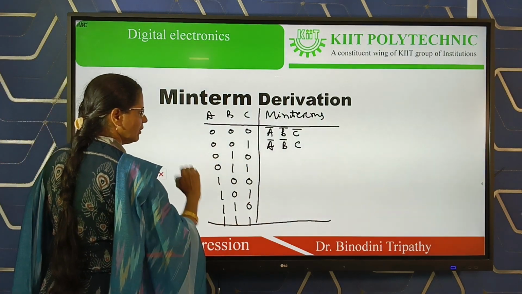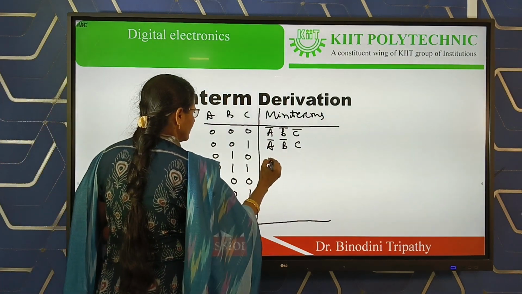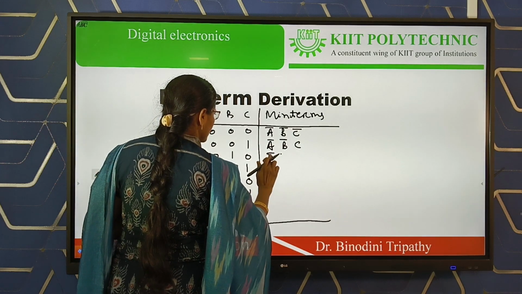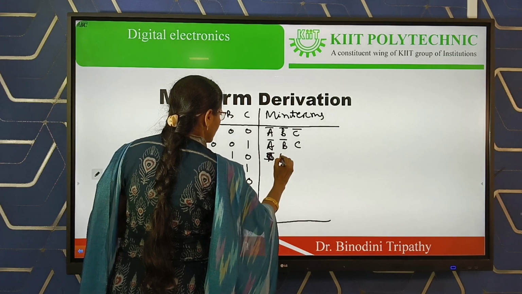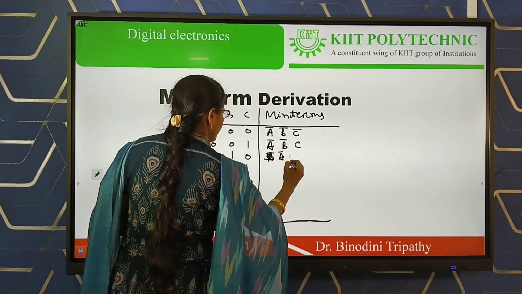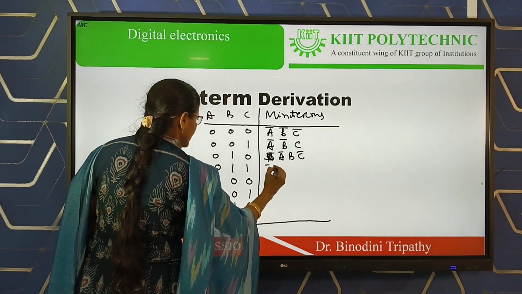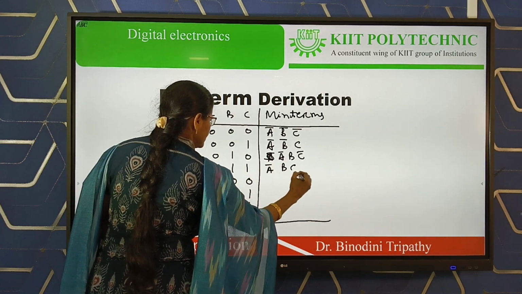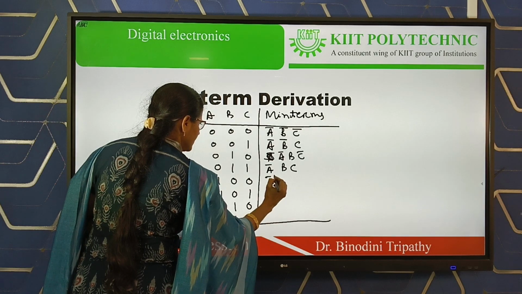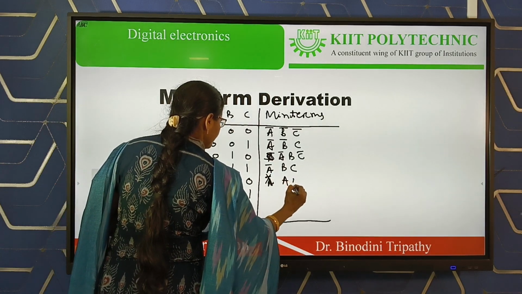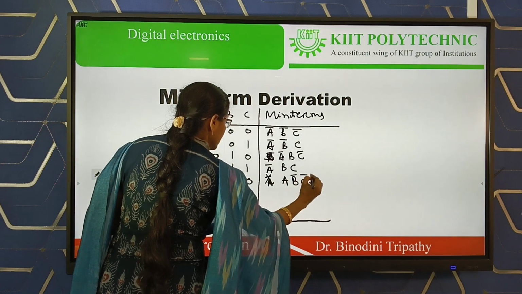Yes, we can derive the 8 minterms like this: a bar, b bar, c bar; here a bar, b, c bar. For this state, a bar, b, c. For this state, a, b bar, c bar.